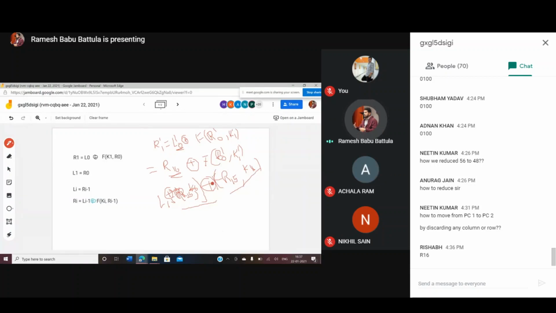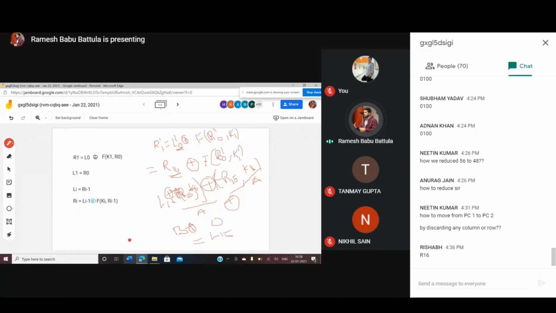Suppose this looks like B XOR, okay, this whole is going to be equal to A, and this is also going to be A. That means A XOR A is equal to what? 0. Are you with me? Then the final resultant value is going to be B, equal to our L15 only.